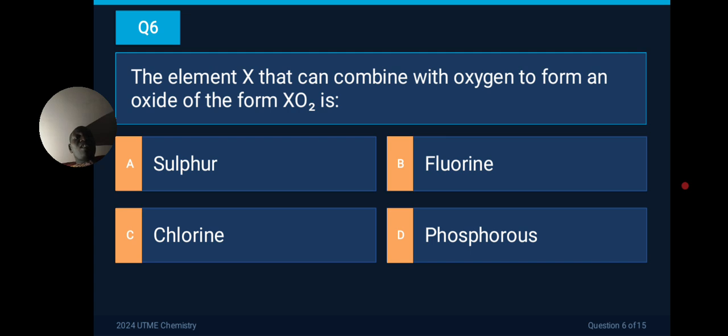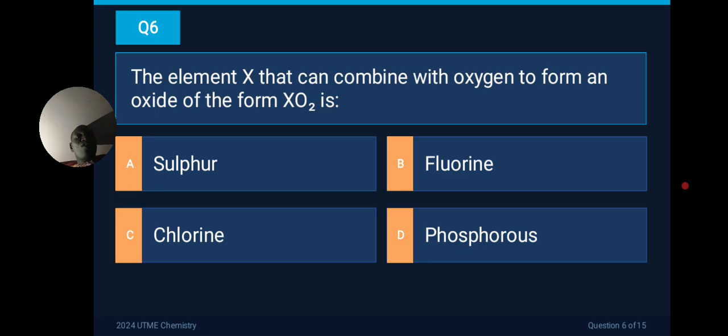Next question says the element X that can combine with oxygen to form an oxide in the form of XO2 is which of the following? This is a very simple question.